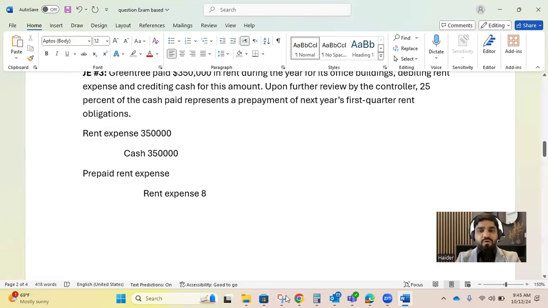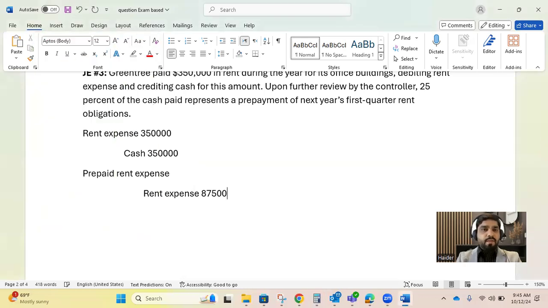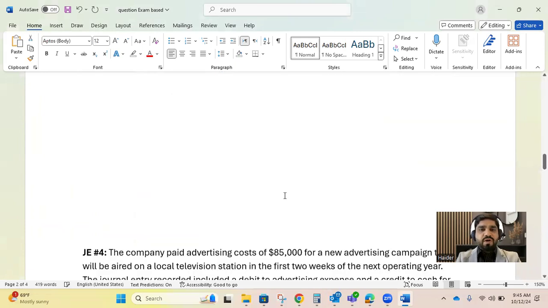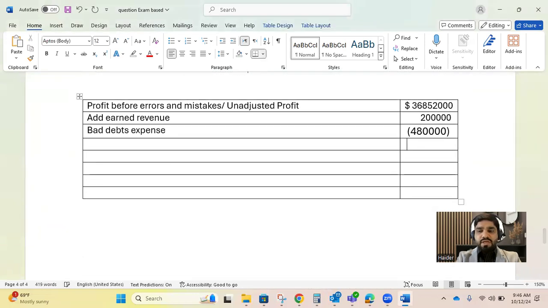Let me confirm the value one more time. Yeah, 87,500. Because of this reversal of expense of 87,500, our income would increase. That's why I need to adjust my unadjusted income. 87,500 would be added. So I'm not using any bracket symbol, that means it is added here. So for the reversal, I'm just writing its description: reversal of rent expense. Okay.